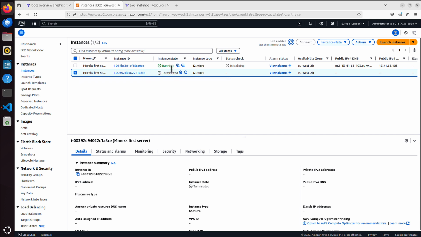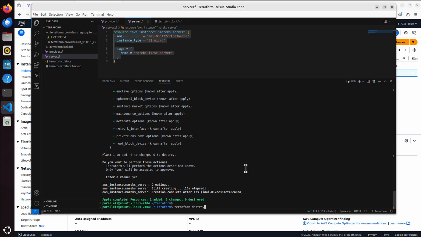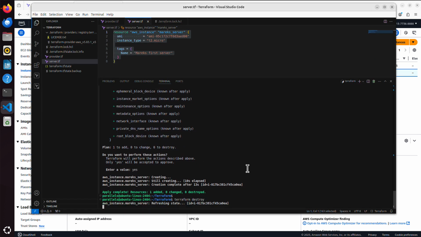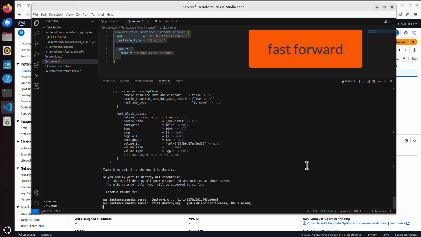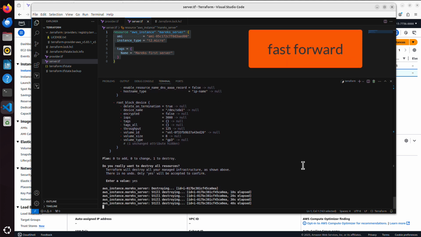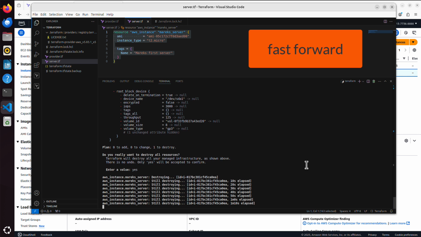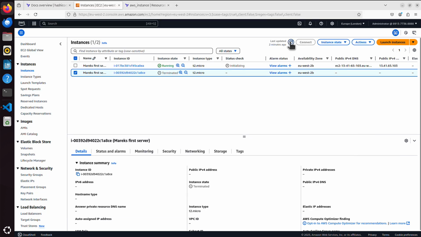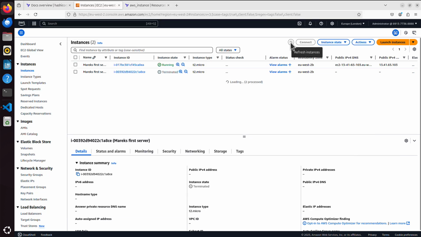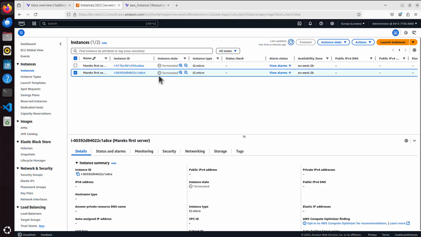And that's how you create and destroy resources using Terraform. And let me destroy this one as well, because I don't need it up and running. I will say destroy, say yes, and this new instance is also being destroyed, which means I will shortly have two instances with state terminated. This one for some reason took much longer, 1 minute 31 seconds to destroy, but eventually it was destroyed. So if I refresh, we can see two instances, but both are terminated.